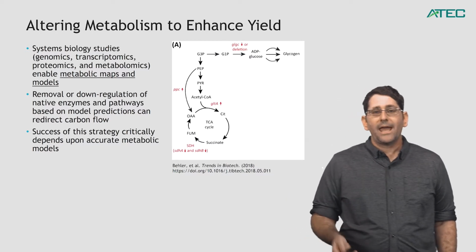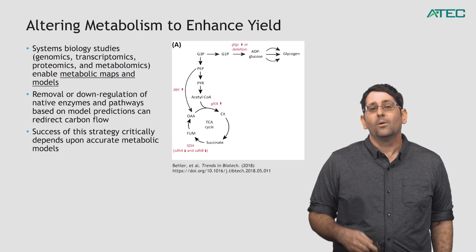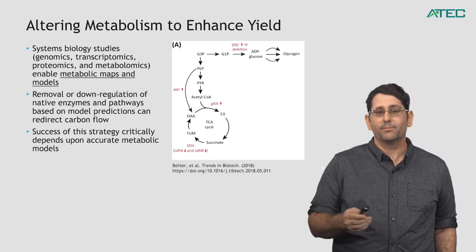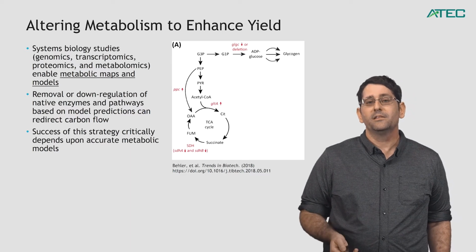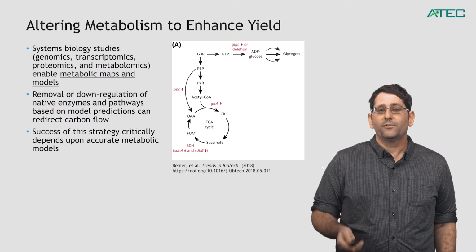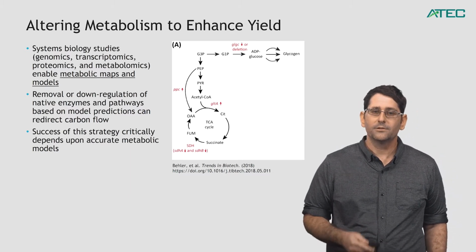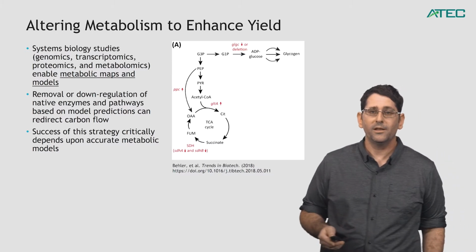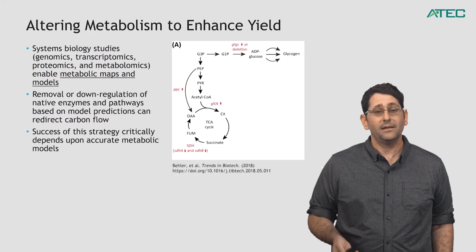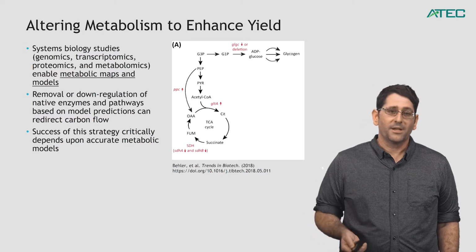Other strategies are to enhance the expression of those pathways that go towards the product we want, or again, prevent flow away from the product itself. So for instance, knocking down SDHA in this figure at the bottom left would prevent the flow of carbon around the circle, and they would start to accumulate at succinate. So these are successful strategies that people have employed, but even still, these strategies don't always give us the optimal yields that we need in order to be both industrially relevant and economically feasible.